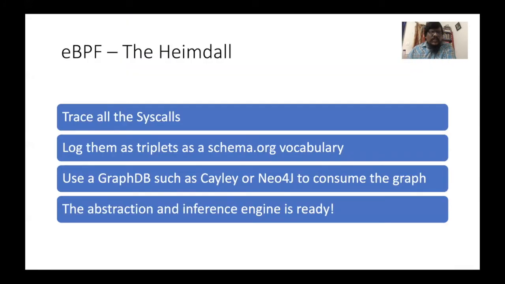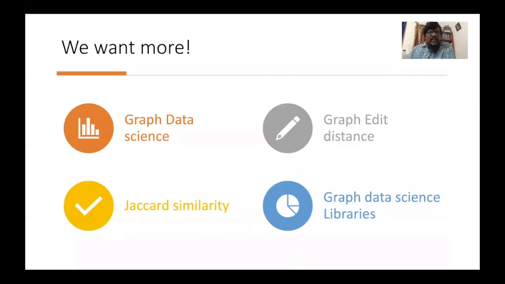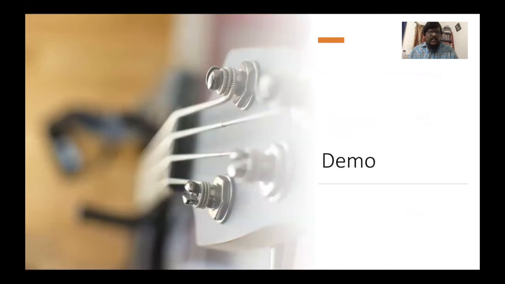So let's use eBPF to trace all the syscalls and log them as triplets and consume them with a free open source graph database such as Kuzu or Neo4j. And then we can also use Neo4j graph data science libraries. And in case of Kuzu, we can quickly write some graph similarity implementations to make sense out of the data produced by the execution of unknown binaries. Let's quickly see a demo.